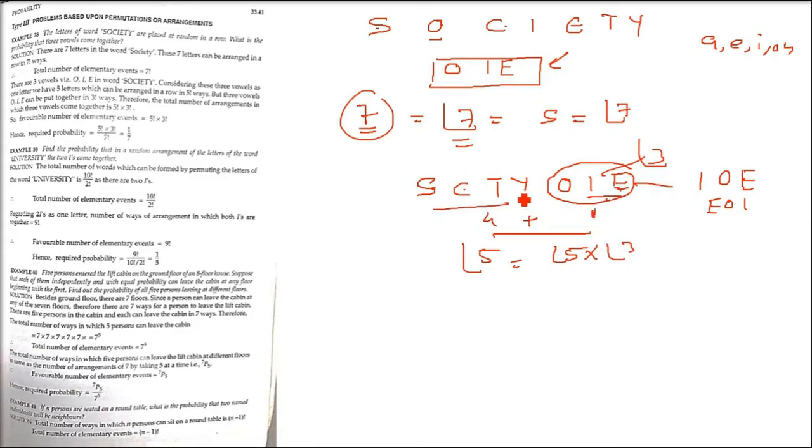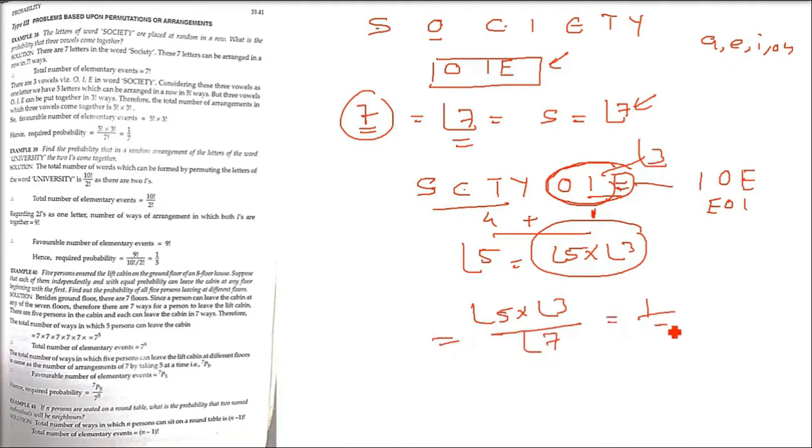Now this will be the total number of favorable cases. Internally, the arrangements will also be done, so factorial 3, factorial 5 for all of these. So what are the favorable cases? Factorial 5 into factorial 3. And what is the total number of cases? Factorial 7. Factorial 7 we will write in the denominator. So in all, if you solve it, 1 by 7 is the probability.